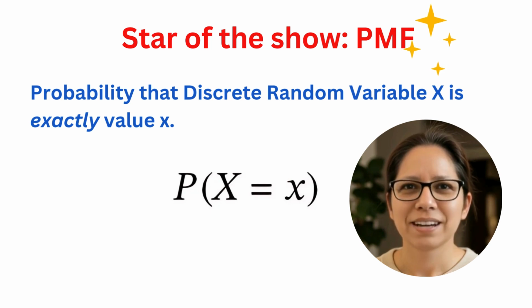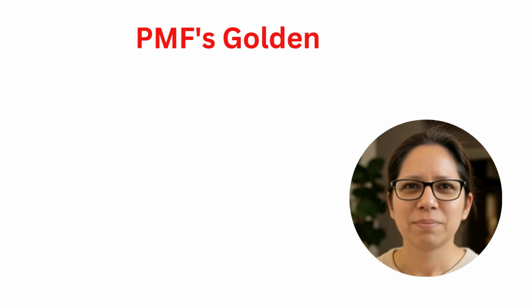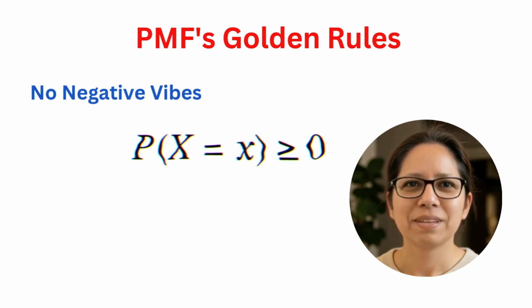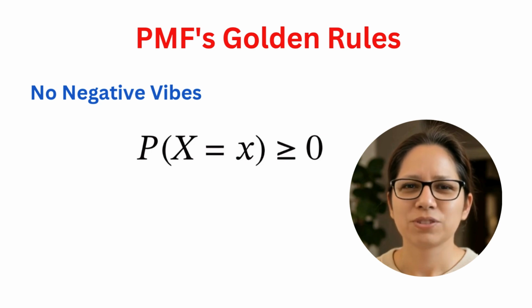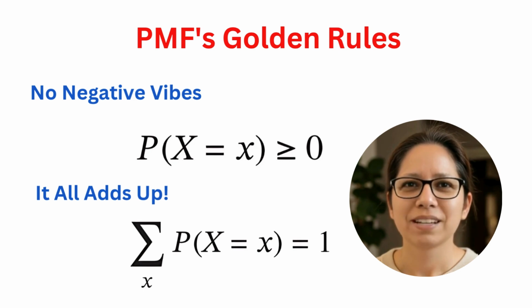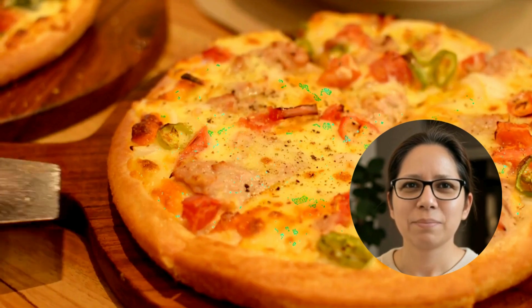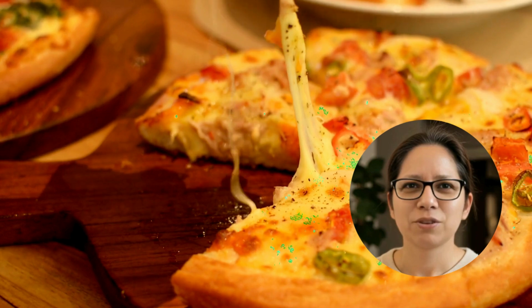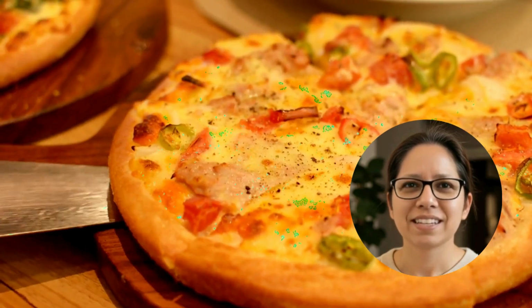No fuss, no muss. Now, every self-respecting PMF lives by 2 golden rules. Rule number 1, no negative vibes allowed. Probabilities can't be negative. You don't have a minus 10% chance of sunshine. That's just pessimism, not probability. Rule number 2, it all adds up. If you sum the probabilities of all possible outcomes, they must equal 1 or 100%. Think of it like a pizza. All the slices make one whole pizza. If not, well, either your math is quirky or someone's eaten a slice of reality.